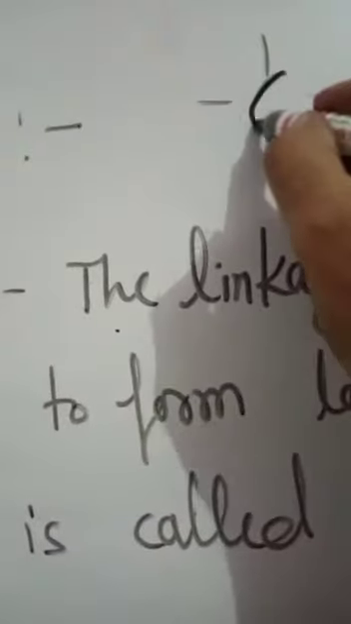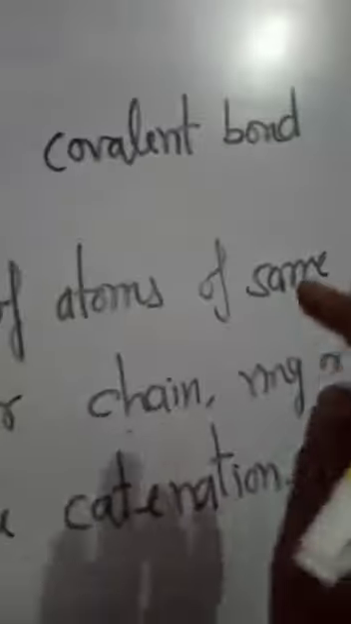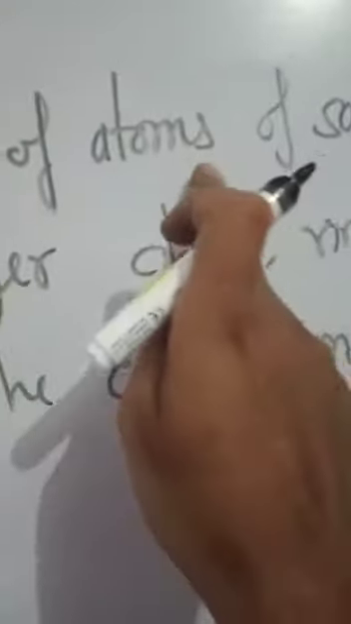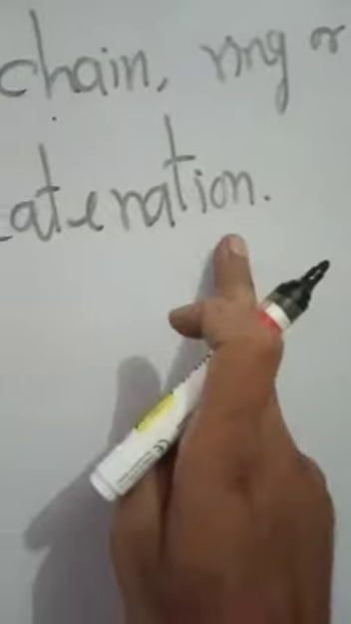The valency of carbon is 4, and by making covalent bonds, it completes its outermost shell. Another versatile nature of carbon is catenation. What is catenation? The linkage of atoms of the same element. Linkage of atoms of the same element to form a longer chain, ring or branch is called catenation.